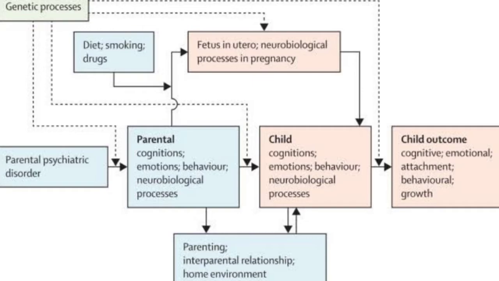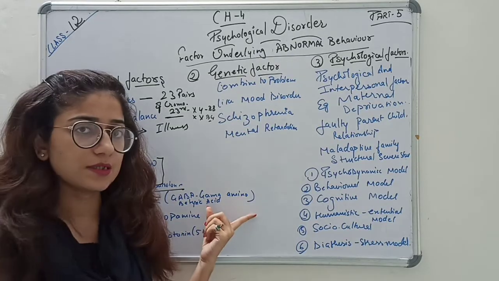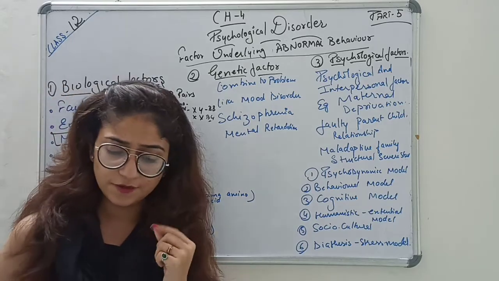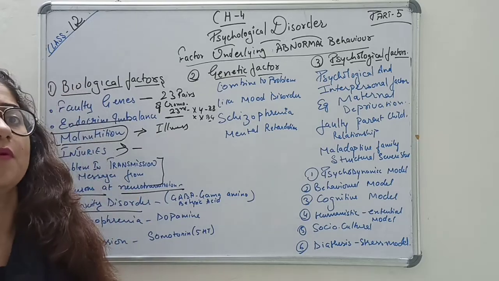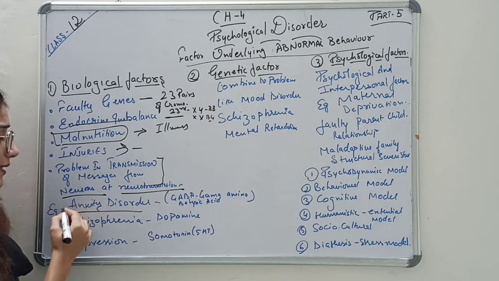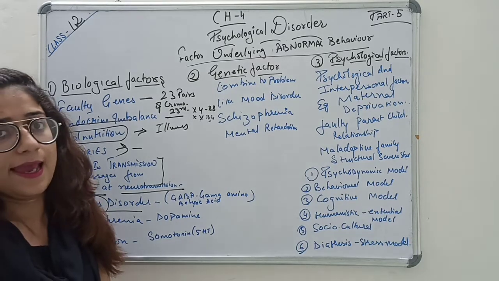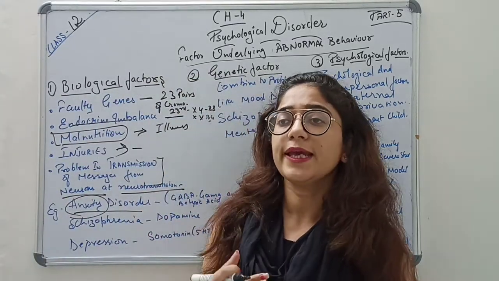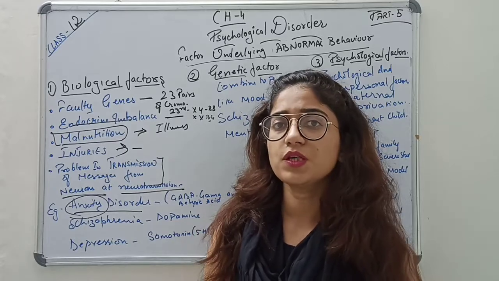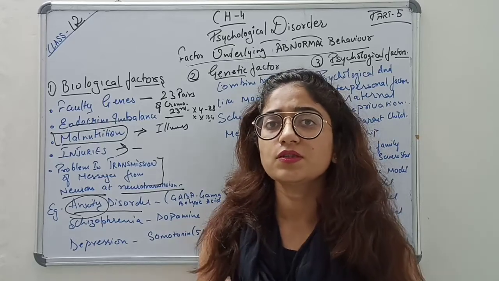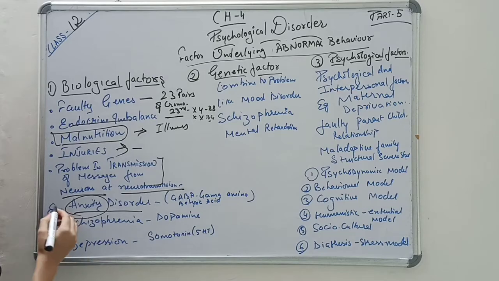If any disturbance occurs, such as in anxiety disorder, the neurotransmitter GABA, gamma aminobutyric acid, has some problem or cannot transfer the information rightly, then anxiety disorder is caused. Anxiety disorder is one in which a person gets highly stressed or distressed from some problem.